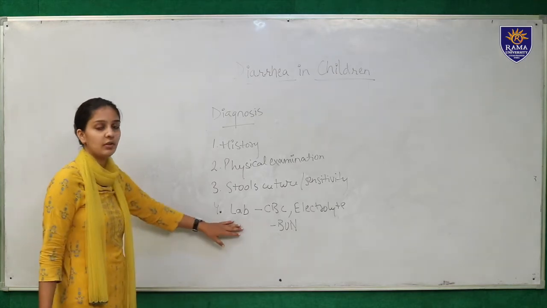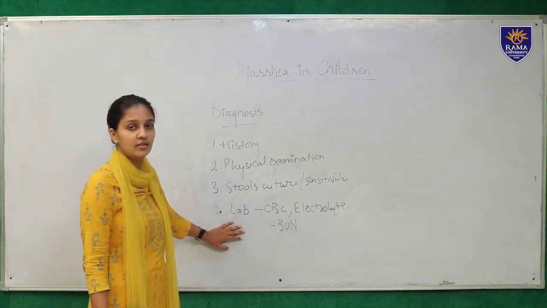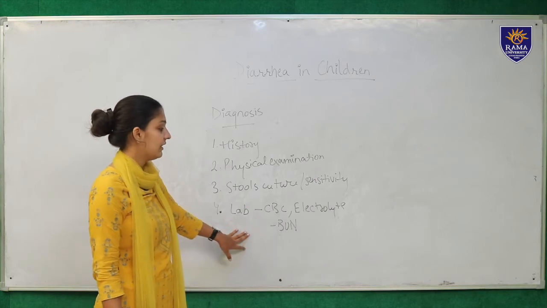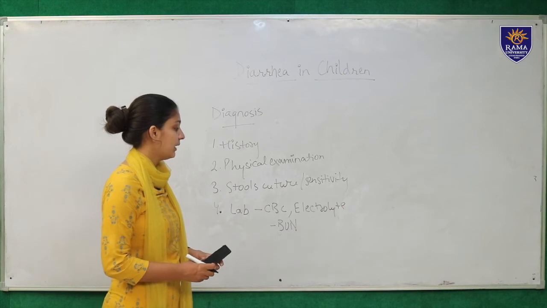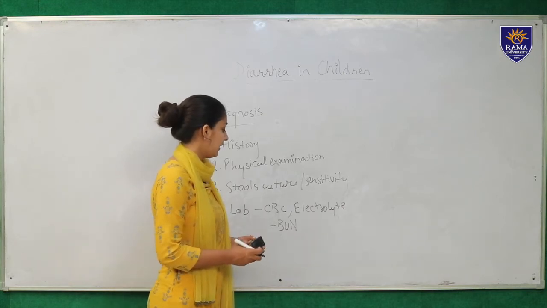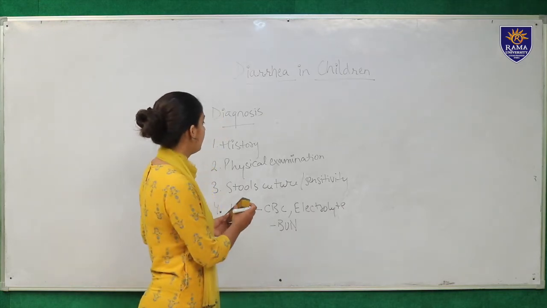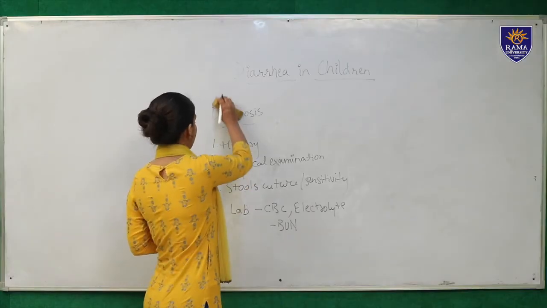CBC, because as we know there is passage of blood, so there can be a decrease in hemoglobin level, to look for that. Then there are electrolyte imbalances. To check for that, we look for your sodium, potassium levels, and your creatinine level, your nitrogen levels. So BUN for that.